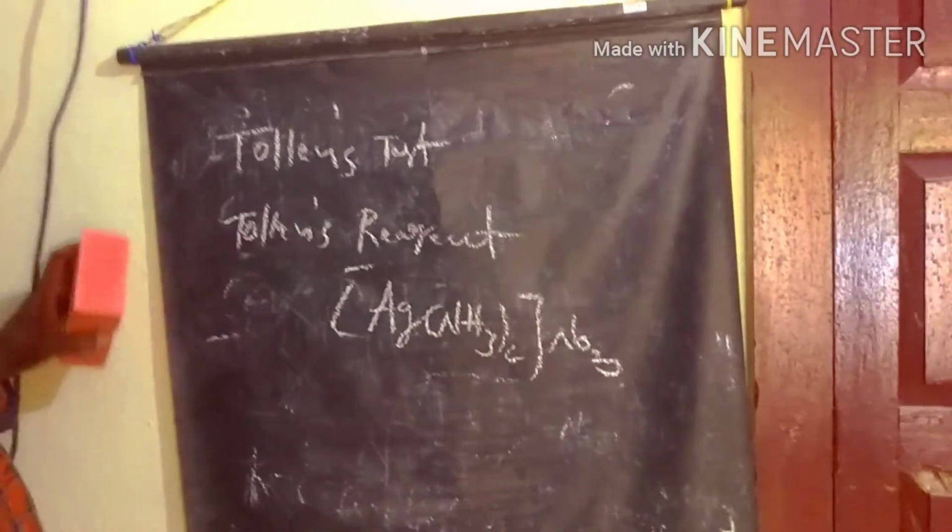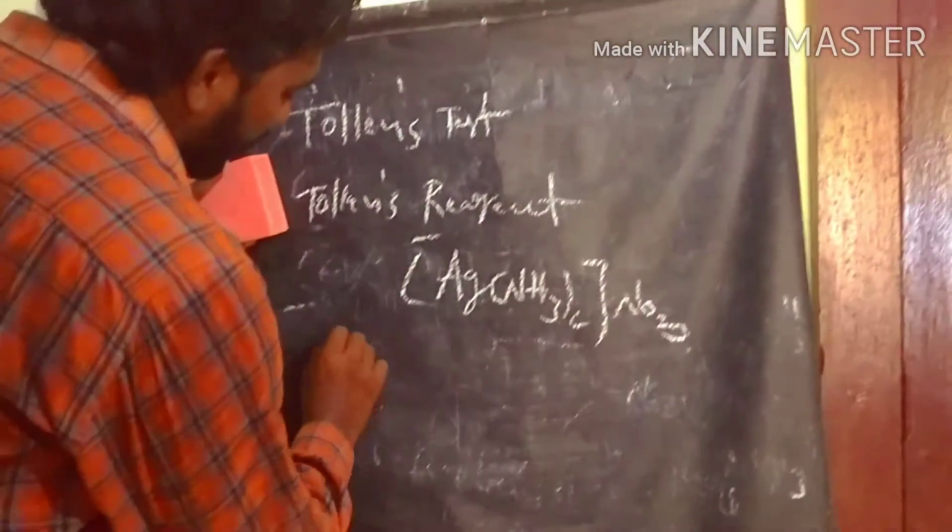When you compare reactivity order, aldehydes are more reactive than ketones. That's why the Tollens reagent is involved in a reduction process with only aldehydes, not with ketones. So aldehydes give a positive test to the Tollens reagent.